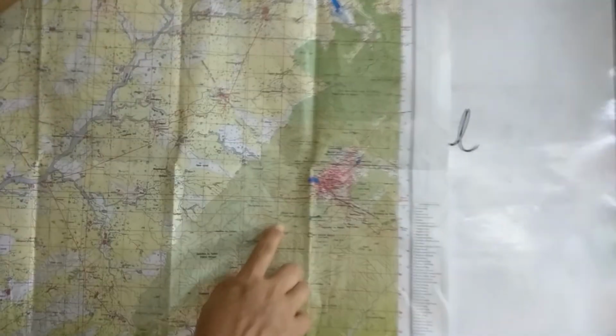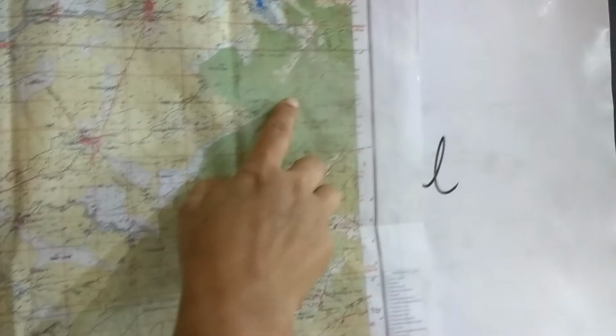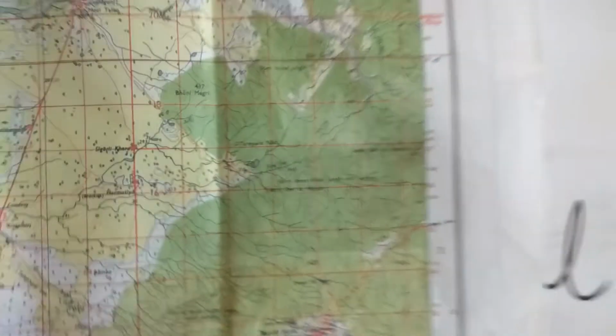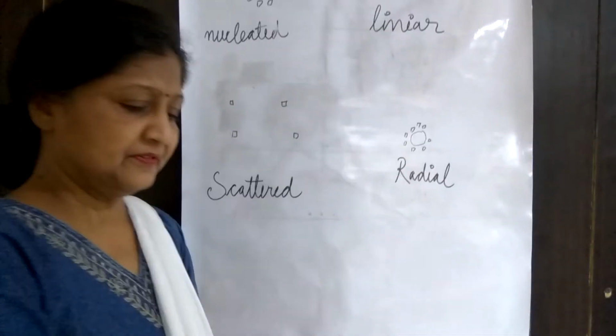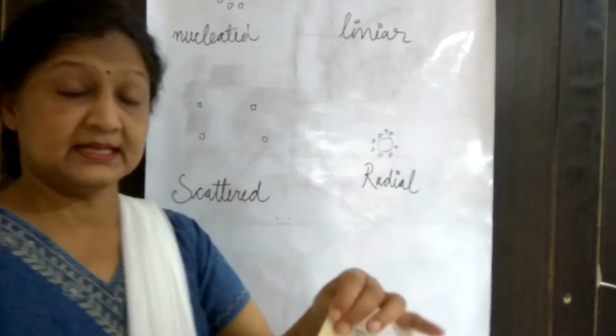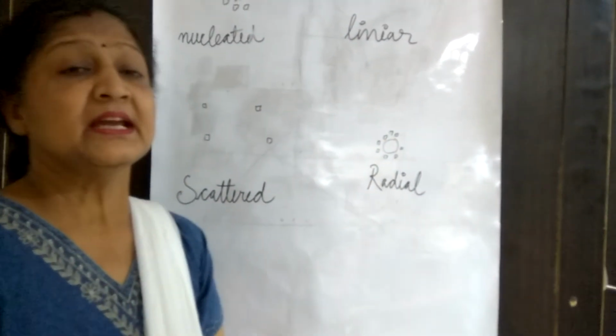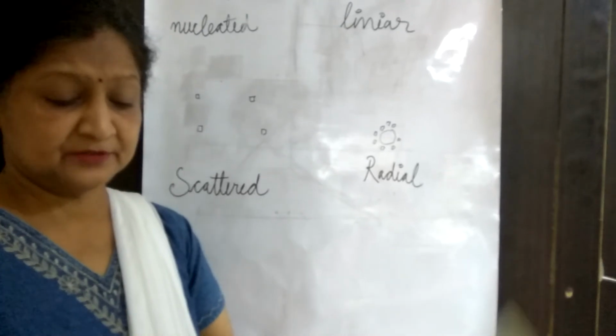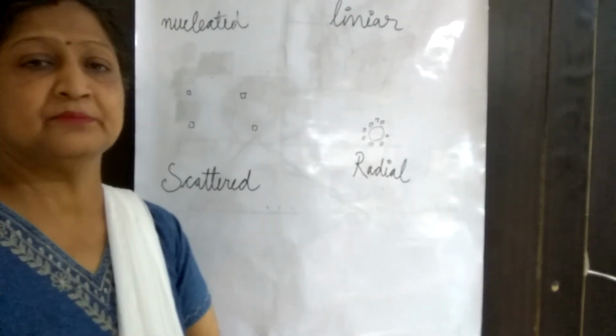Now see, in this region the houses are very far. Separate houses are there, one settlement, another settlement, not close at one place. One house is at one place, another house is very far away. It is known as scattered, generally found in the mountainous region.